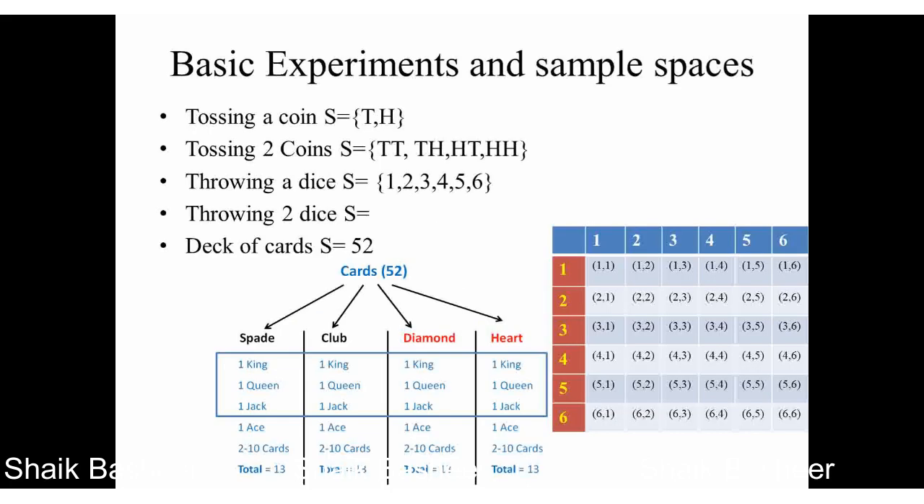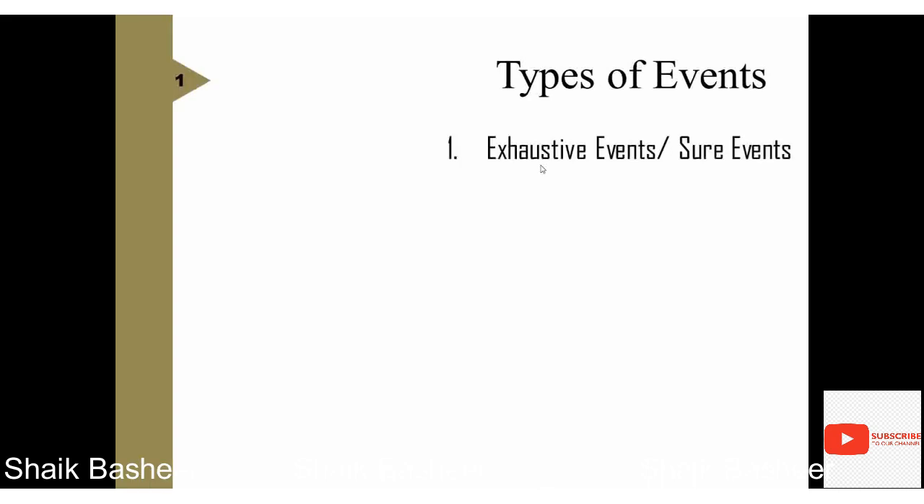Next one, the basic experiments and the corresponding sample spaces. These are the sample spaces we are going to expect, and they are among the most important ones that we will have in our upcoming discussions. Okay, and then the types of events. Events are mainly classified into different categories, the first one being the exhaustive event or sure event.